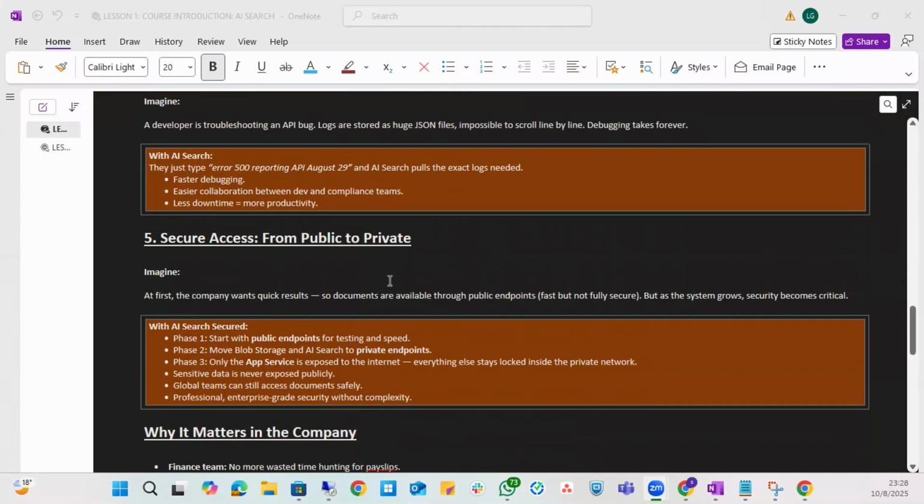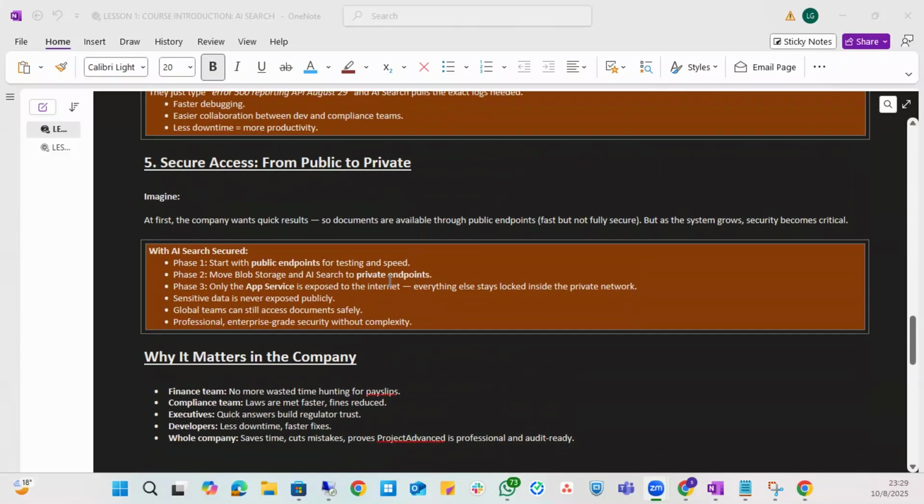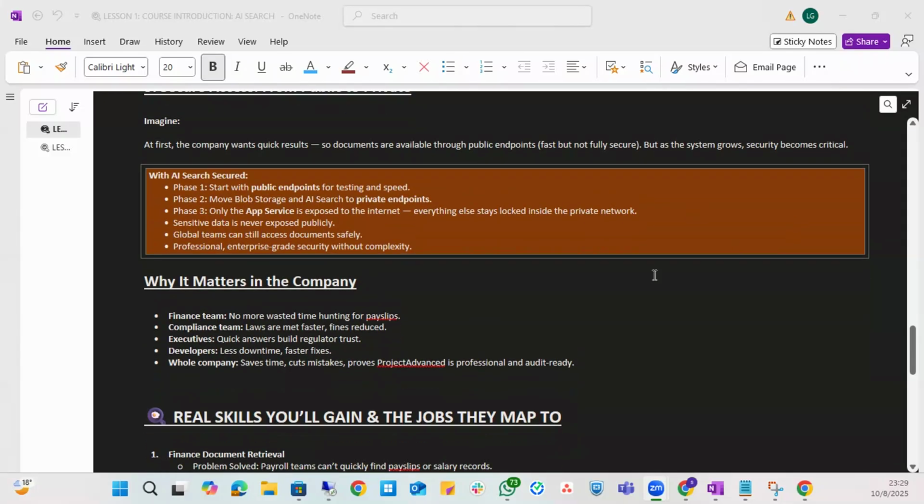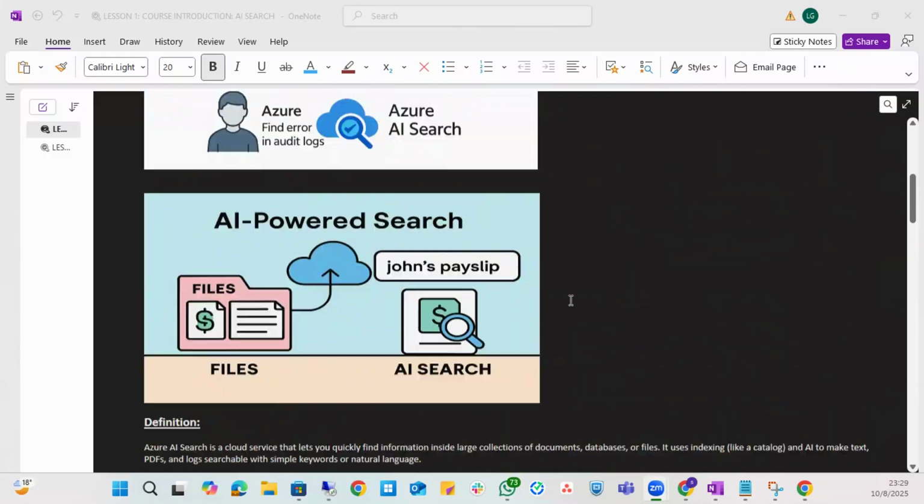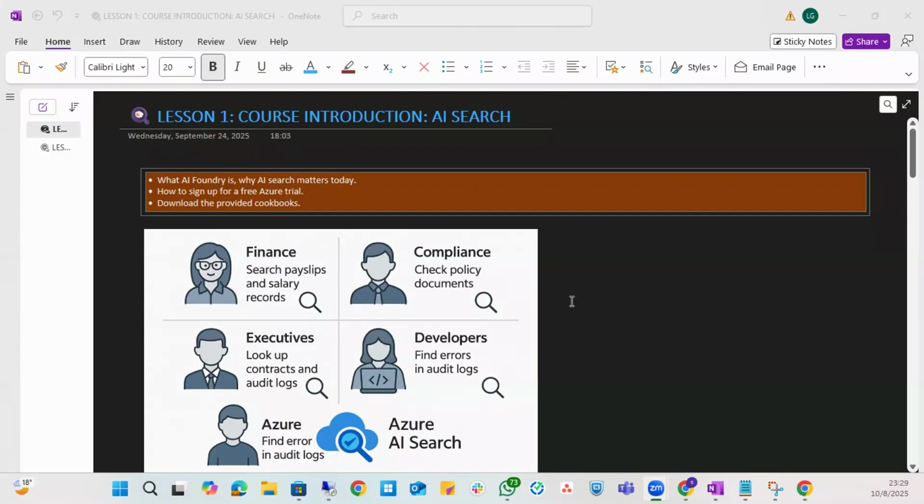Step number 5, secure access from public to private. This is what the company cares for. At first, the company wants quick results, so documents are available through public endpoints, fast but not fully secure. But as the system grows, security becomes critical, right? So now they don't want this to be publicly accessible. So why does it matter to the company? Finance teams know. So you can go ahead and read most of the things, but it's now a repetition for me to repeat it. But you get the idea. So this is what you've been hired to do. So this is what explains the problem. This is what you are going to do.